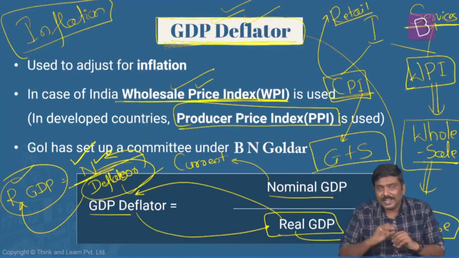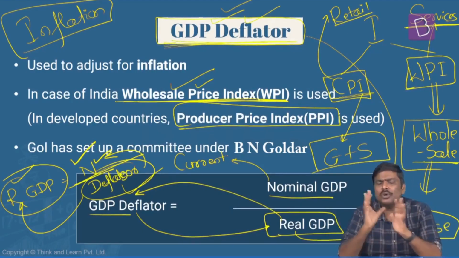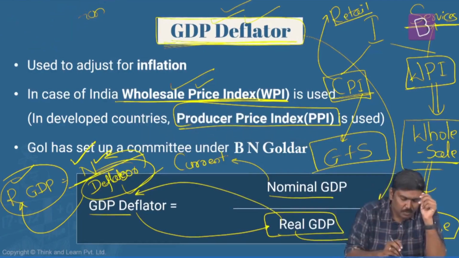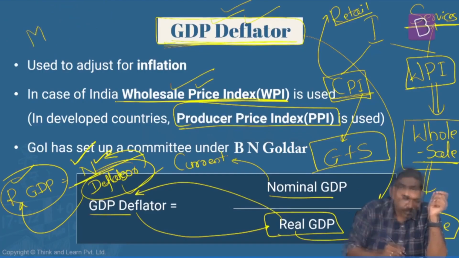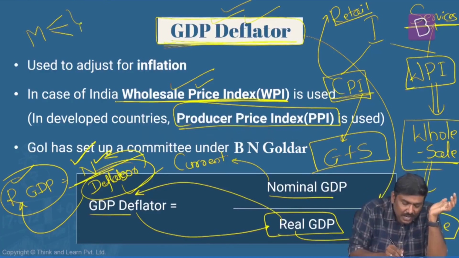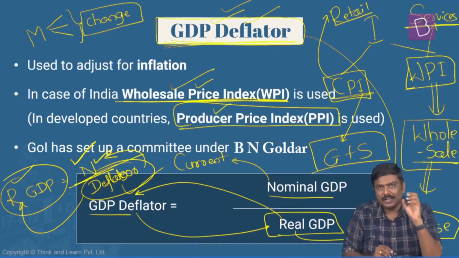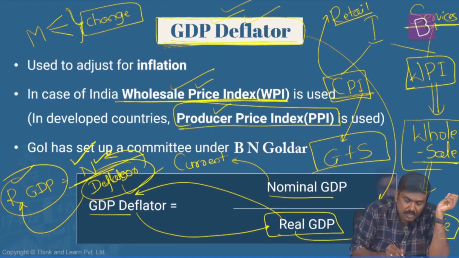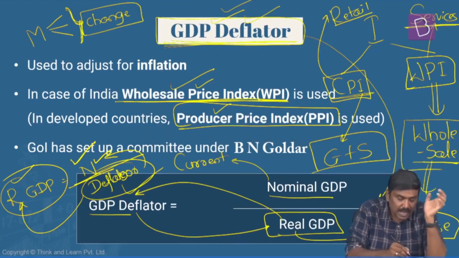Now, the next very important point. I said that in developed economies, they're using a concept called the producer price index. Now, what do you mean by producer price index? In case of a producer price index, what generally they do is, imagine here is a manufacturer. This particular manufacturer is selling certain goods in the market. Now, what is the change in the price level of these particular goods? Have a look at the statement here very carefully. In case of a producer price index, they will measure over a period of time by what percentage these particular prices at which the manufacturer is selling the goods in the market have changed.